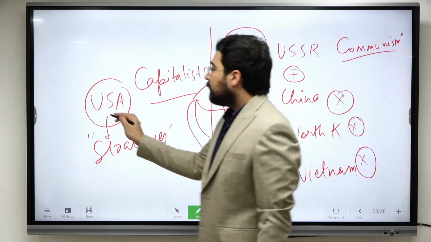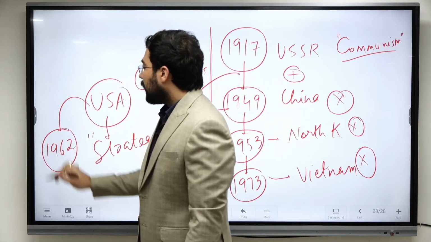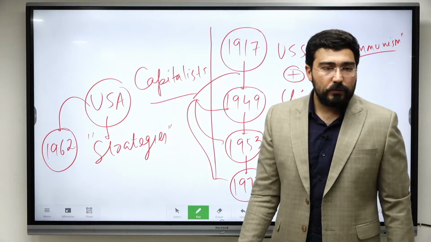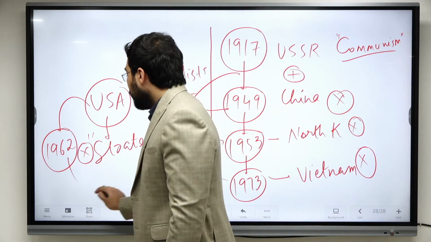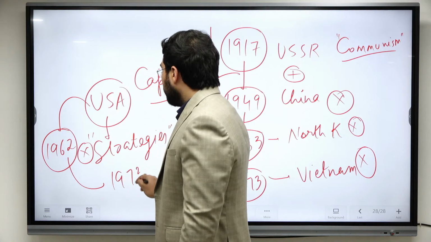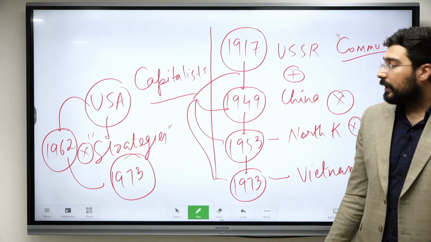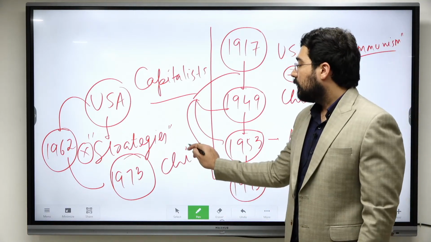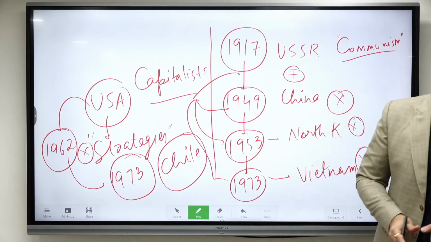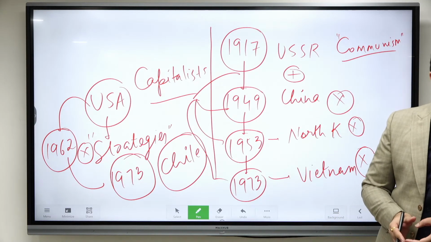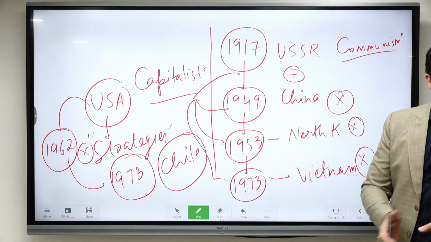Similarly, the USA also failed, as you know, in 1962, when they were trying to invade Cuba and topple the government there. It did not happen. In 1973 they also tried to topple the communist government in Chile. There were some African countries also where communism was spreading, like Mozambique, and that was also affected by the activities of the USA. So this is what we study.